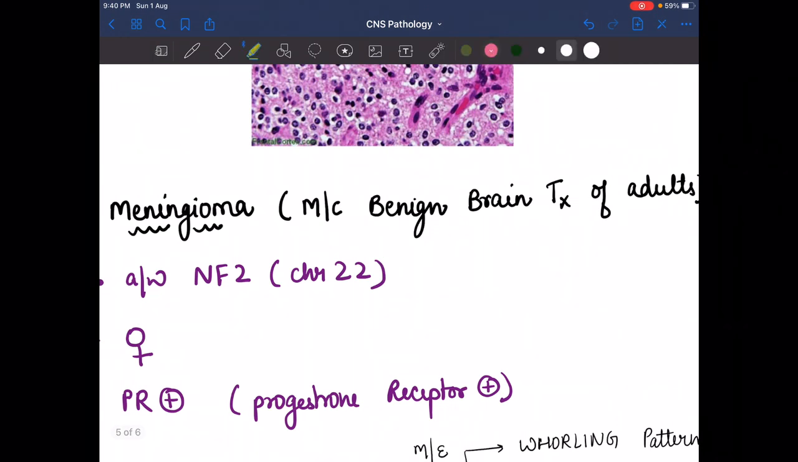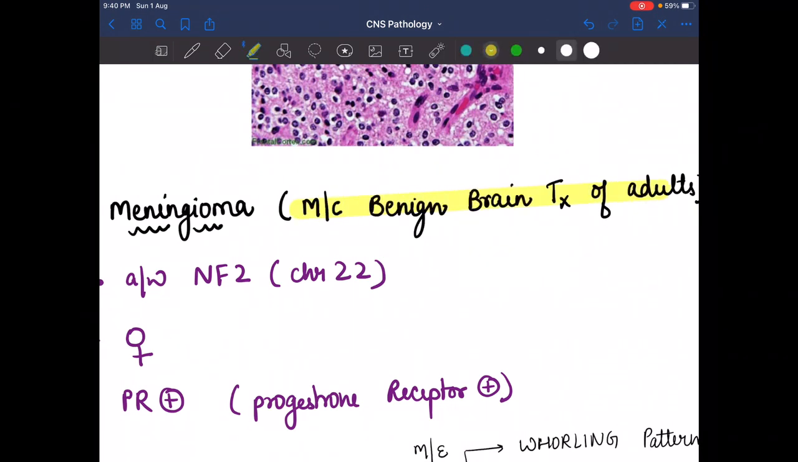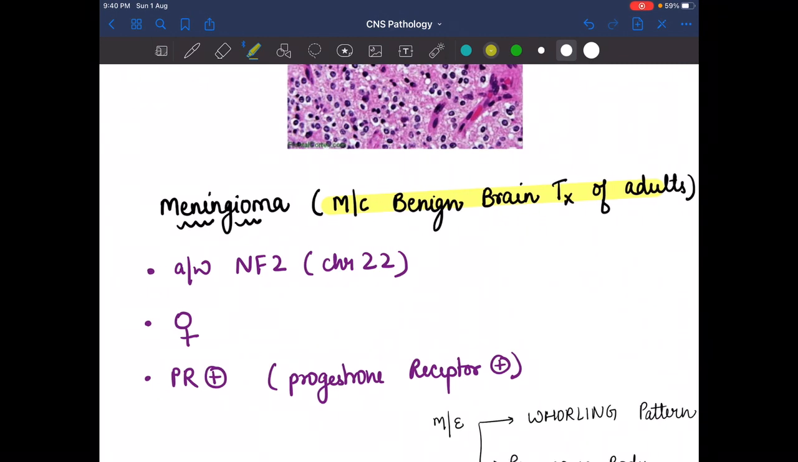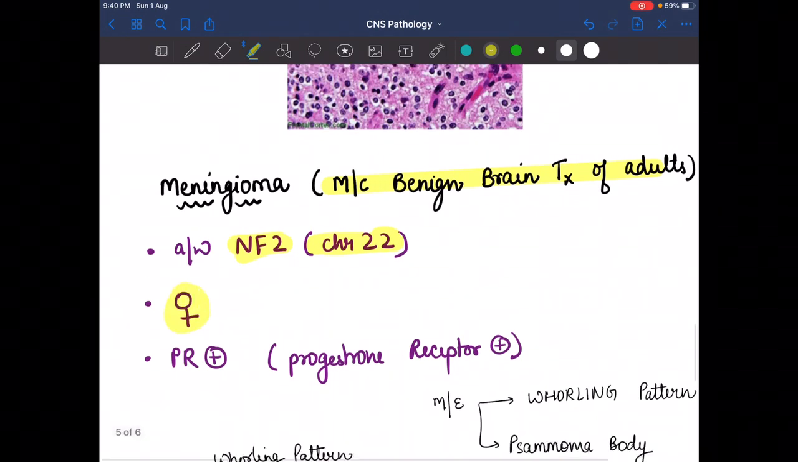Now next one is the meningioma, which is the most common benign tumor of adults. While in the child the most common benign tumor is JPA, that is juvenile pilocytic astrocytoma. Meningioma is associated with NF2, which involves chromosome number 22. NF1 involves chromosome 17, while NF2 involves chromosome 22.